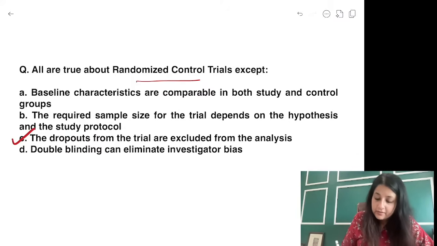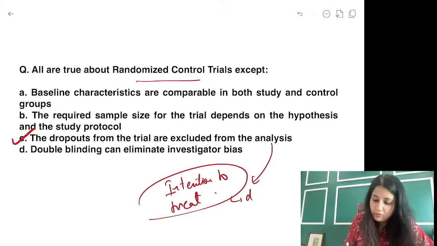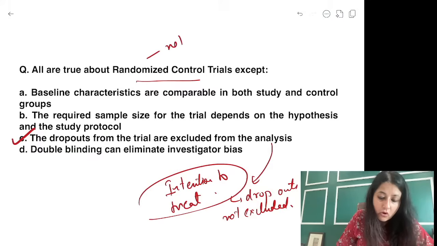Dropouts. There is something which is known in an RCT, guys. What is it? Intention to treat. Intention to treat means dropouts not excluded. Dropouts not excluded. Even if like cohort gets affected by a attrition bias. But यहाँ पे क्या होता है? RCT not affected by attrition bias.